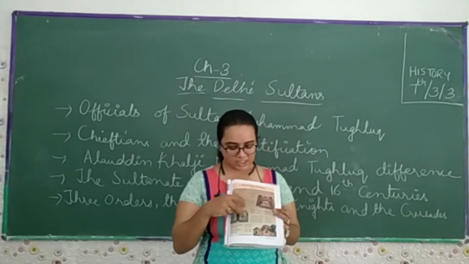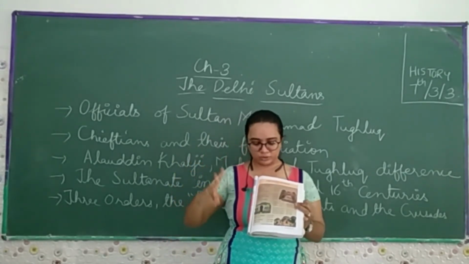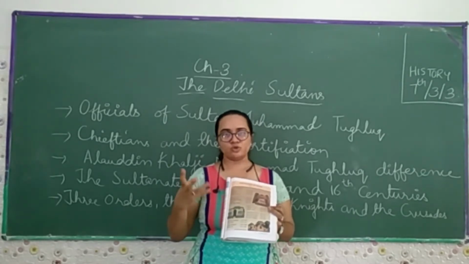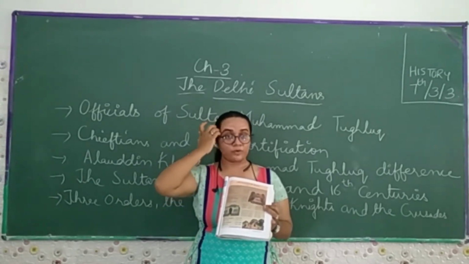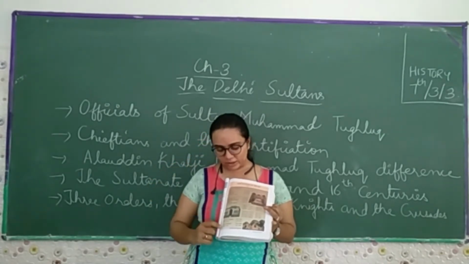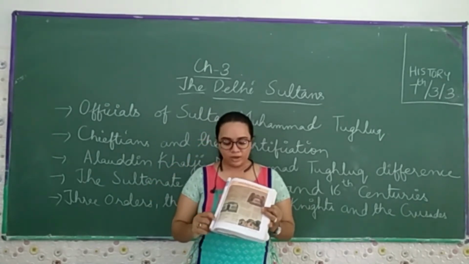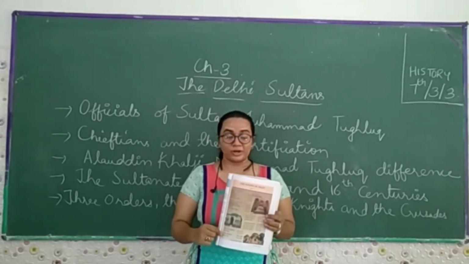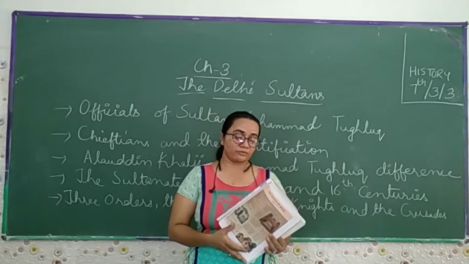Three dynasties, the early Turkish rulers, the Khilji, and the Tughlaq, used to rule over Delhi for a long period of time. But the Sayyid and the Lodi dynasties ruled over Delhi for a shorter period of time.